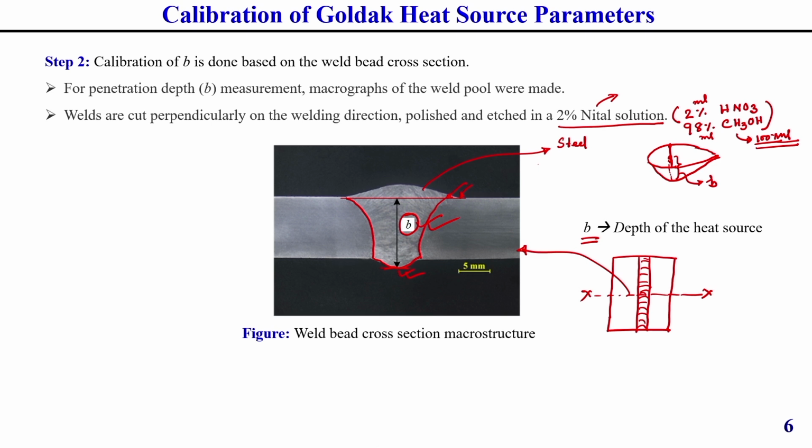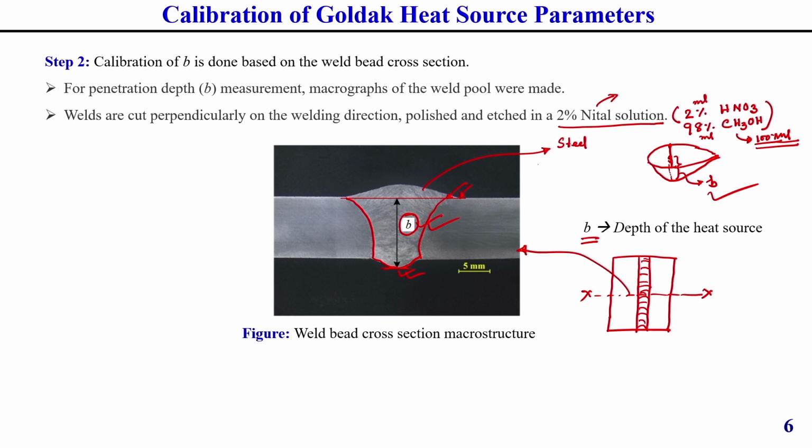Then some other high resolution microscopes are also there, which work generally the same way. Then with TEM we can further see very tiny crystal characteristics also. Okay. So, generally by using this nital solution and taking the cross section we can measure this B value. This is the way to measure different parameters of this Goldak double ellipsoidal heat source model, you should keep this in mind.